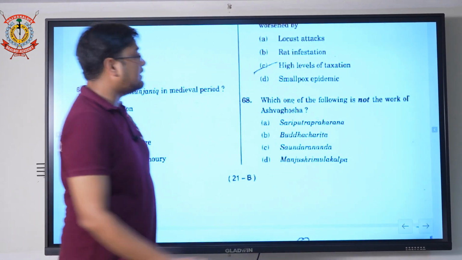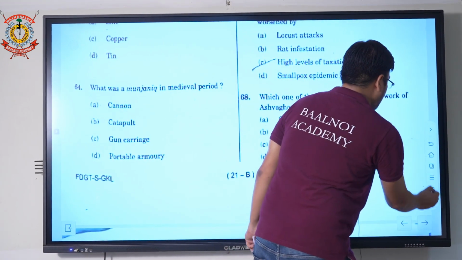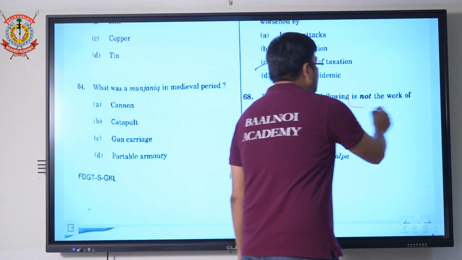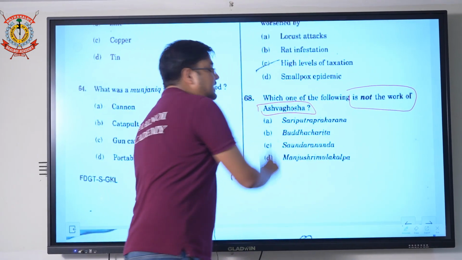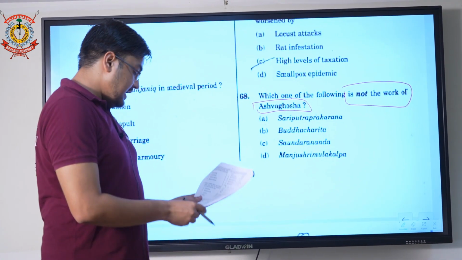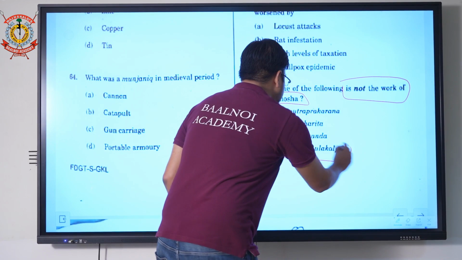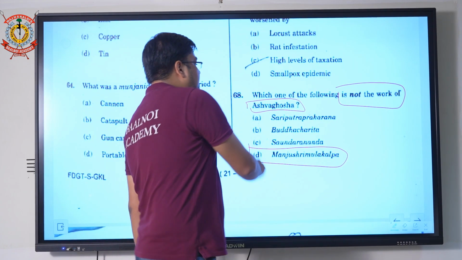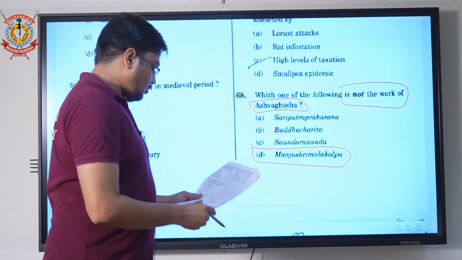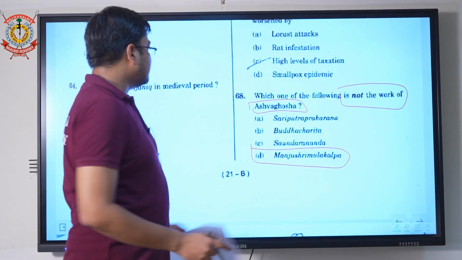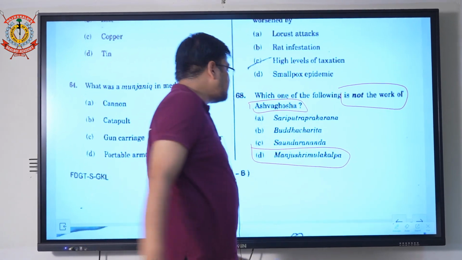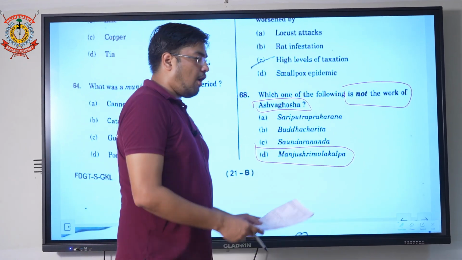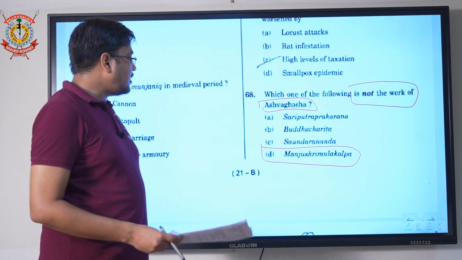Which among the following is not a work of Ashvaghosha? Read the question carefully. They have asked which is not a work of Ashvaghosha. Buddhacharita is his work. So the correct option is Manjushri Mulakalpa. It is not a work of Ashvaghosha. Buddhacharita is his work, Saundarananda is his work, and Sariputra Prakarana was the work of Ashvaghosha. These three are the works of Ashvaghosha, and Manjushri Mulakalpa was not. So for question number 69, the correct option is D.